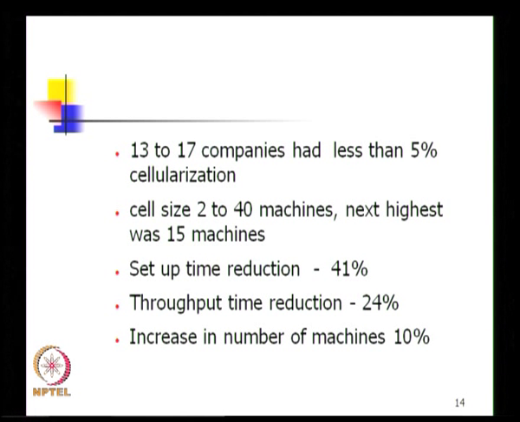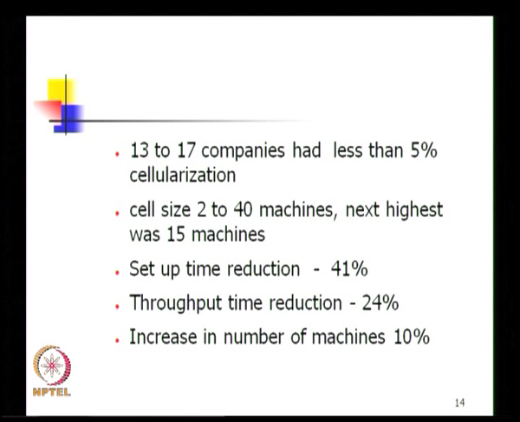Cell size varied from 2 machines to 40 machines. The next highest was 15 machines in that case. Normally we do not have manufacturing cells with 40 machines. 40 machines is a very large number to be put inside one cell. So 2 to 15 is a realistic number that one can think of, and many times the number of machines in a cell averages between 8 and 10 or between 6 and 10 as the case may be.